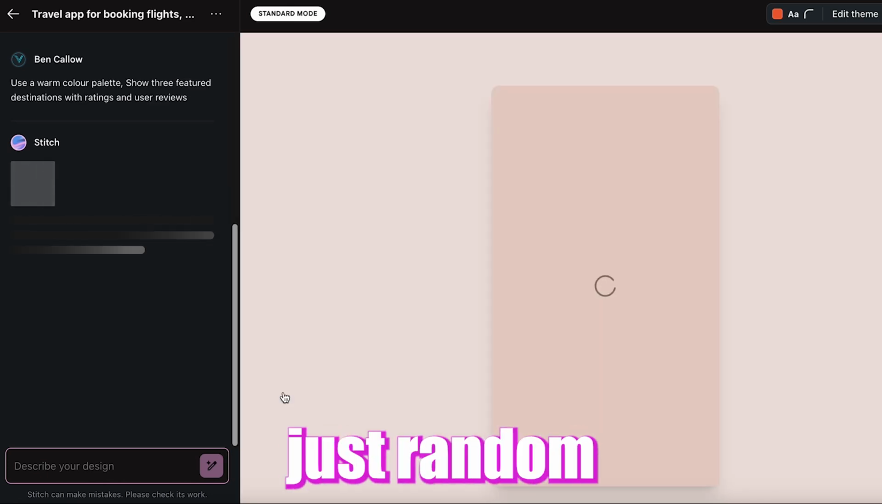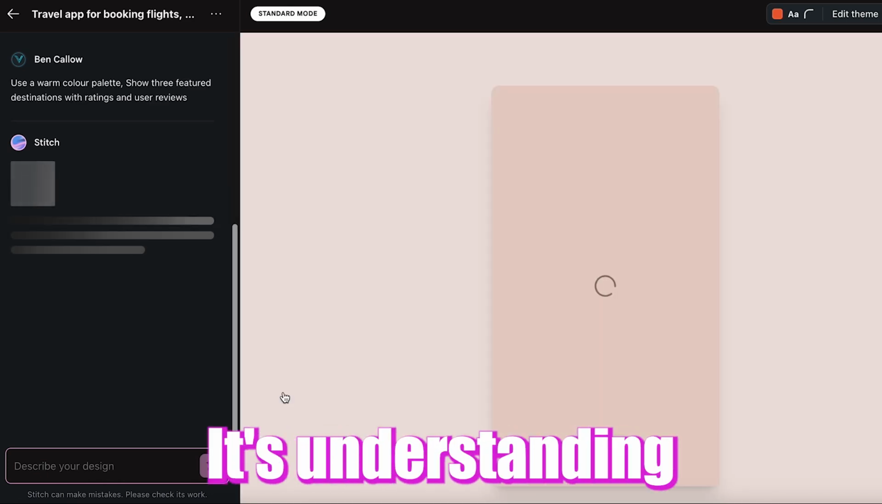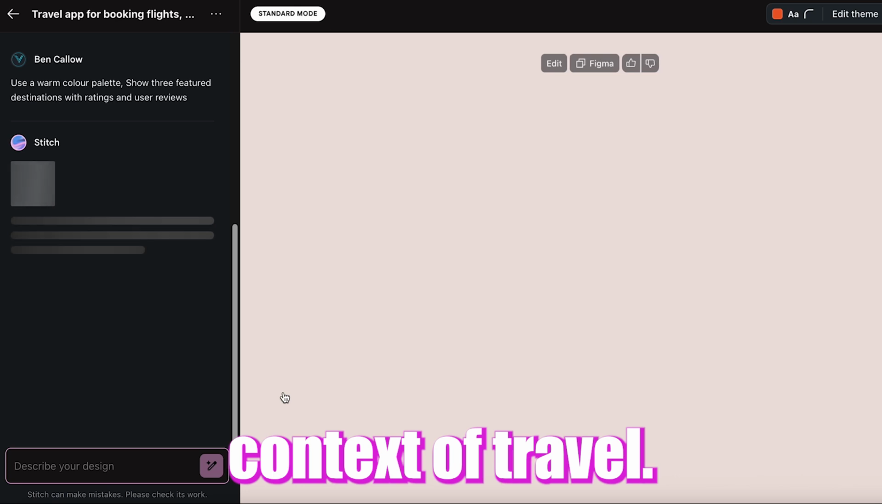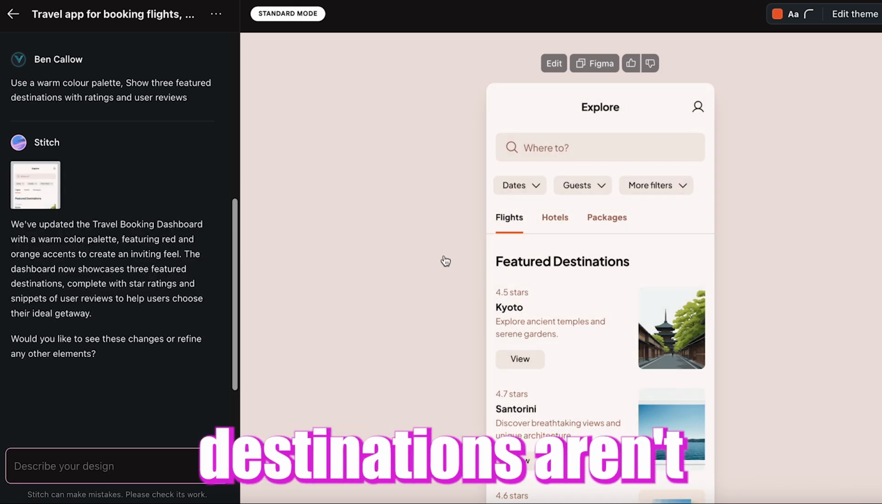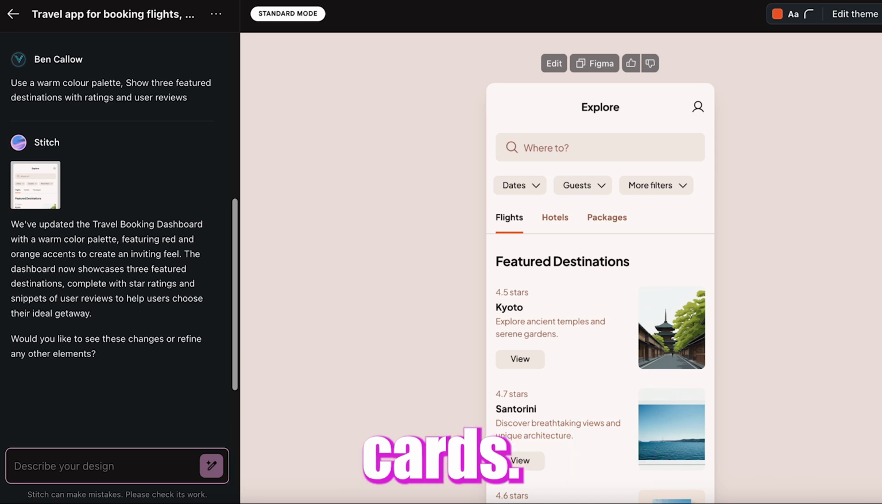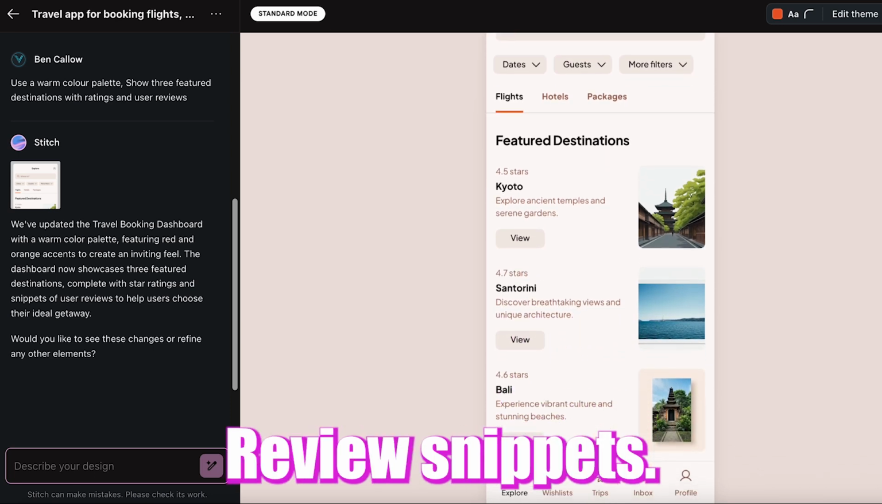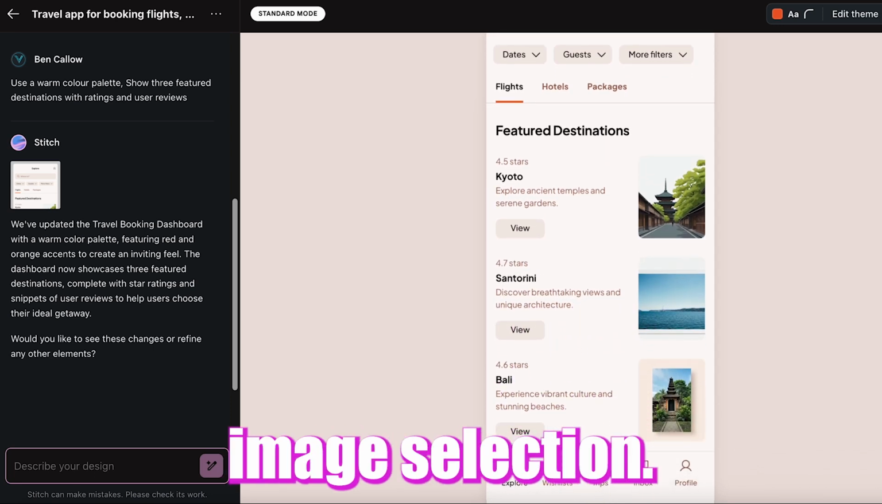The warm colors aren't just random oranges and reds. It's understanding the emotional context of travel. Excitement, adventure, warmth. The featured destinations aren't just placeholder cards. They have realistic ratings, review snippets, even proper image selection.